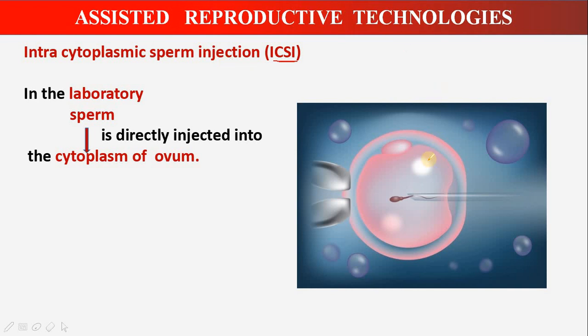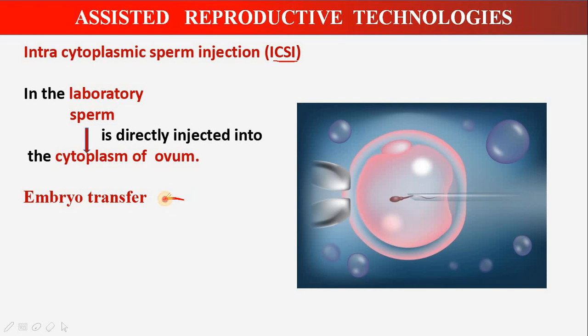You can see this is the ovum. This is the cytoplasm of the ovum. The sperm is injected using a catheter into the cytoplasm of the ovum. And then in the lab condition itself, the embryo will develop and then embryo transfer will take place.